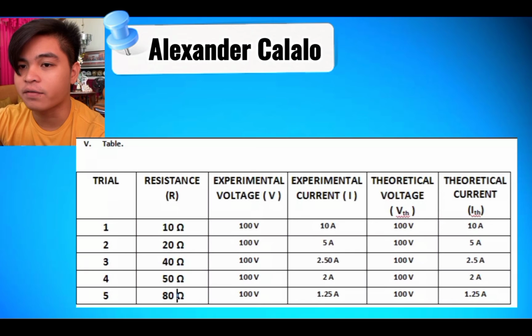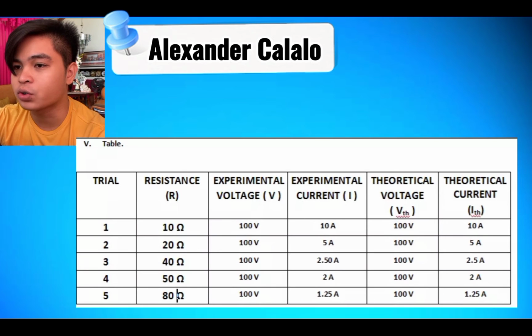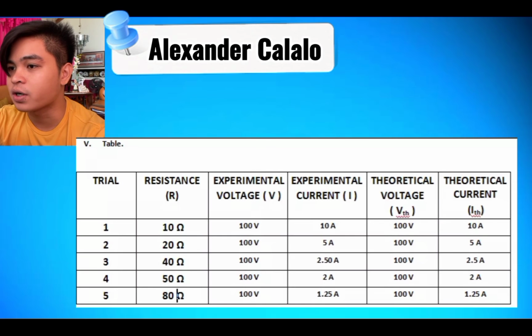For trial number 5, the resistance is 80 ohms. The experimental voltage is 100 volts. The experimental current is 1.25 ampere. The theoretical voltage is 100 volts. And the theoretical current is 1.25 ampere.